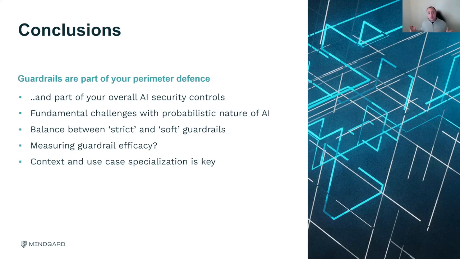So for those who are trying to get AI to be secure, if someone said to you, how do I keep my entire company secure? Use a firewall, that's it. You would think this is maybe not the best idea because perimeter defenses are one brick of the many bricks of the board's AI security. And we're really dealing with the fundamental problem of the probabilistic nature of AI. If you rely on probability for the classification, that means by probability something is going to get past it in some instances. There's also a problem of balancing between soft and strict guardrails.